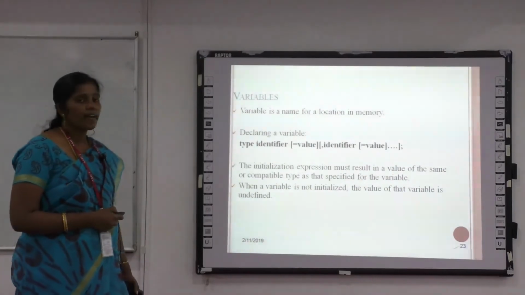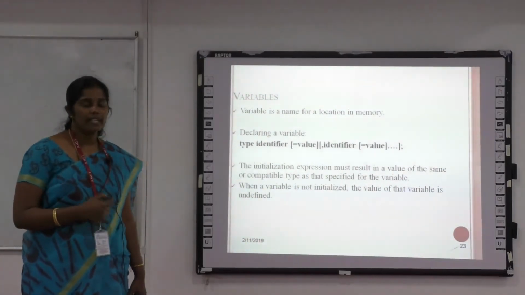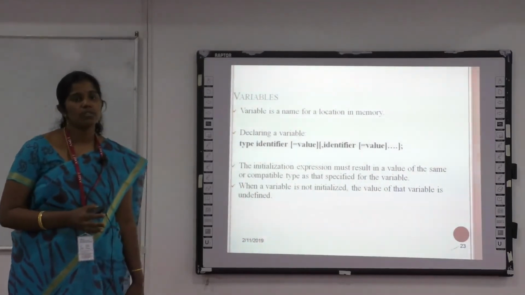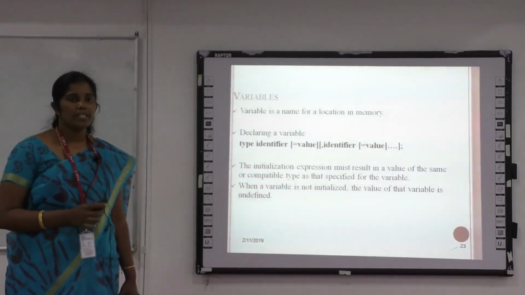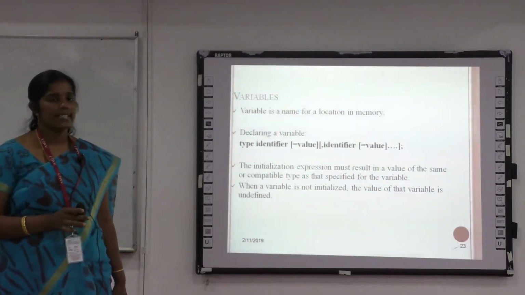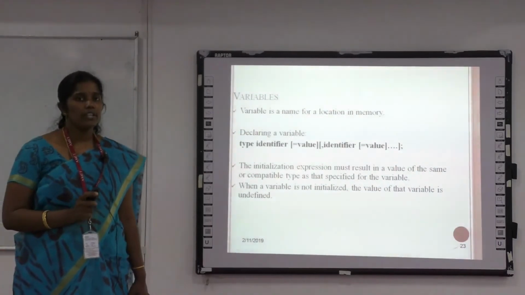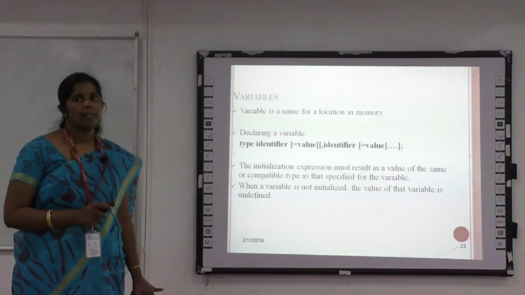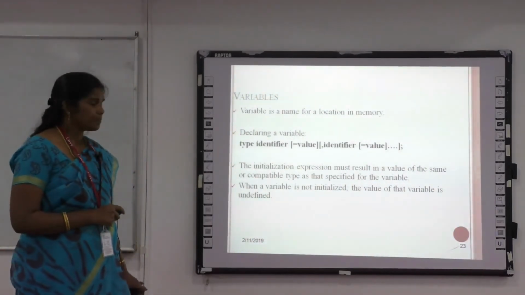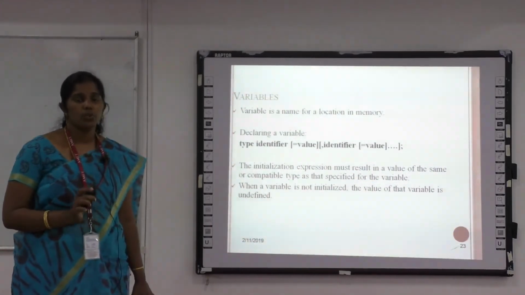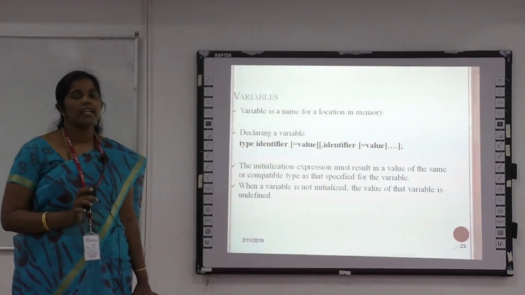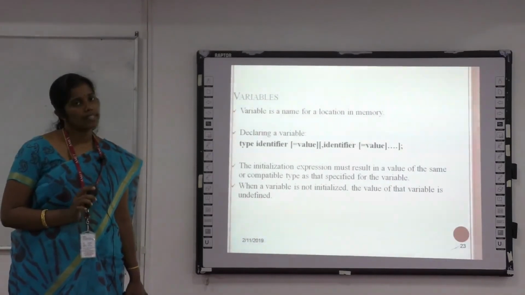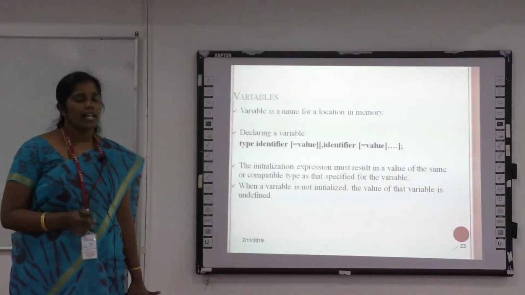One more thing: when we declare a variable, there are some rules. We all know Java is case sensitive, so we have to carefully give a meaningful name for the variable. Second, the variable must not start with special characters. It has to start with an alphabet. We can give the variable name with an alphanumeric combination.